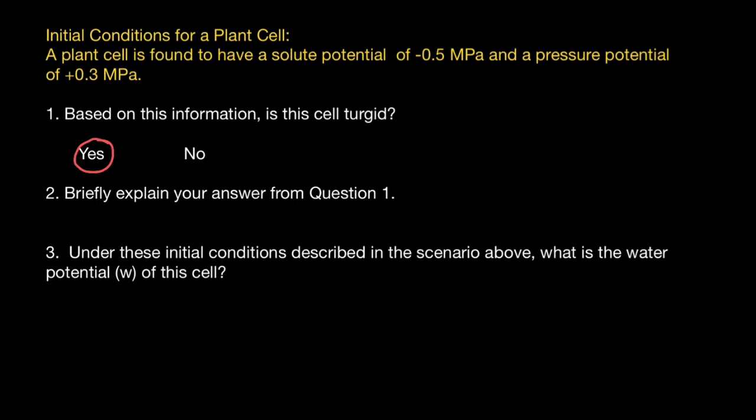Why? Because take a look. Pressure potential is a positive number. Then it means that the cell is turgid. And question number 2, briefly explain your answer from question number 1.